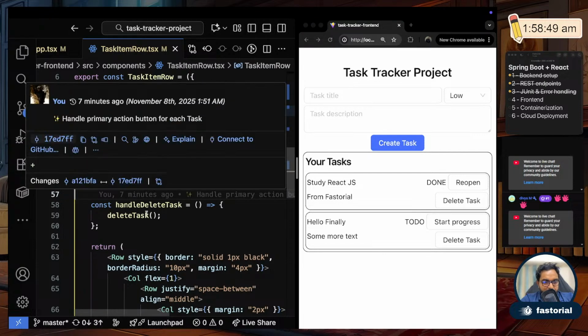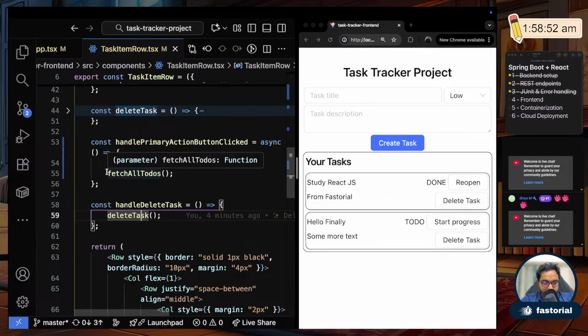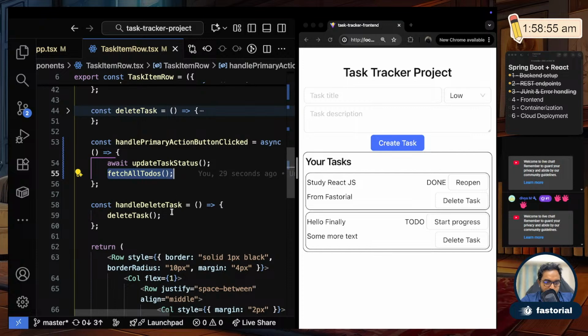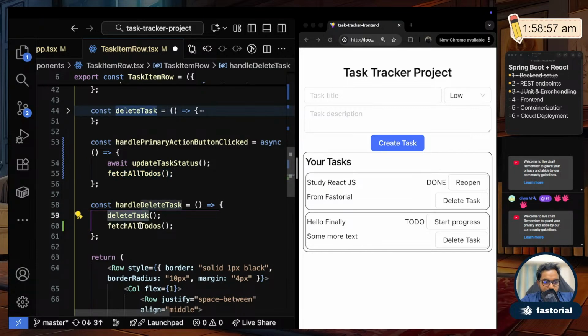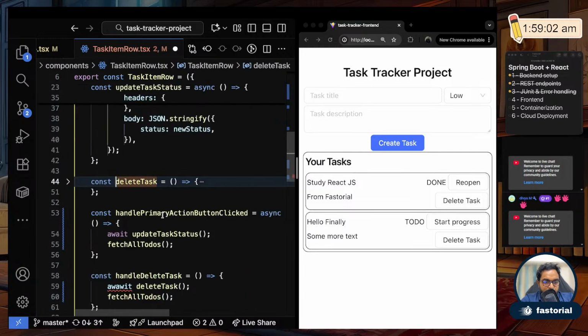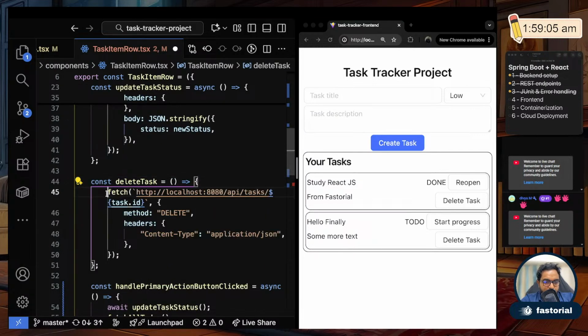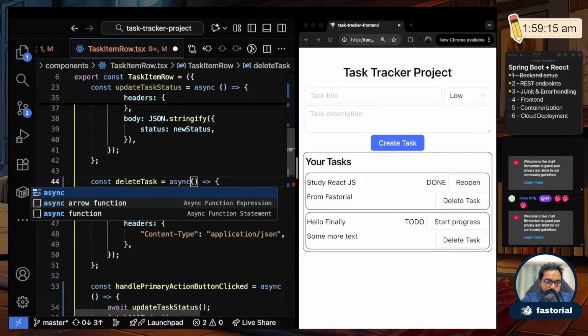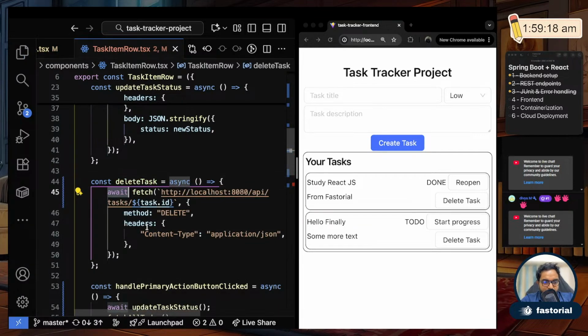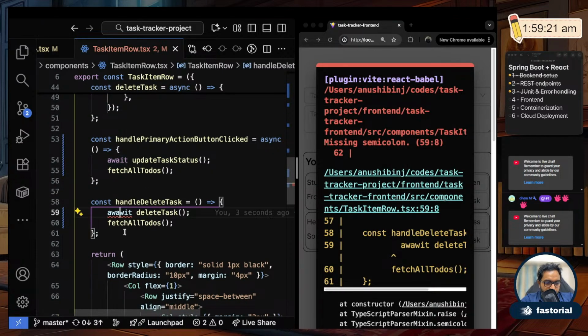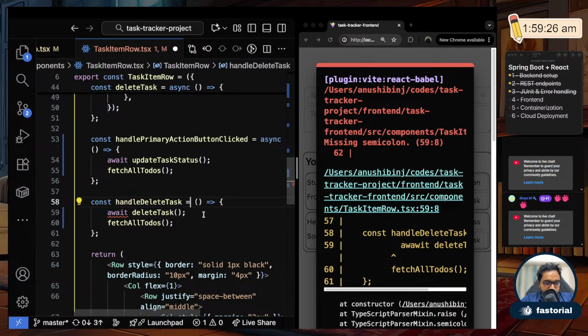Now similarly, when I delete a task, I want the same behavior to happen. So I'll copy this and paste it here. When I delete also, it should refresh all the tasks by calling the fetch all tasks. So I should await a delete operation, and inside delete also I should await this fetch operation. Hey, why didn't this error out? This should also be an async function. Anytime you put await inside a function, it should be an async function. And I have a spelling error here. So await, and this should become async.